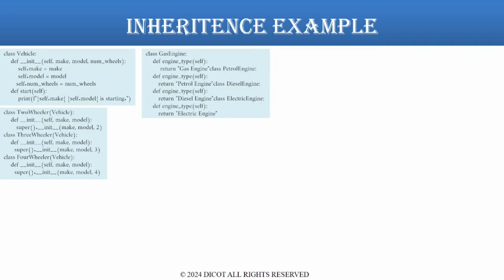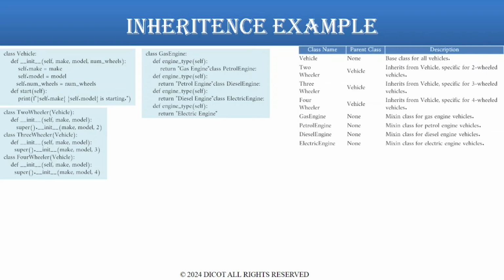Two-wheeler vehicle inherits from vehicle, specific for two-wheeled vehicles. Three-wheeler vehicle inherits from vehicle, specific for three-wheeled vehicles. Four-wheeler vehicle inherits from vehicle, specific for four-wheeled vehicles. Gas engine, class for gas engine vehicles. Petrol engine, class for petrol engine vehicles. Diesel engine, class for diesel engine vehicles. Electric engine, class for electric engine vehicles.